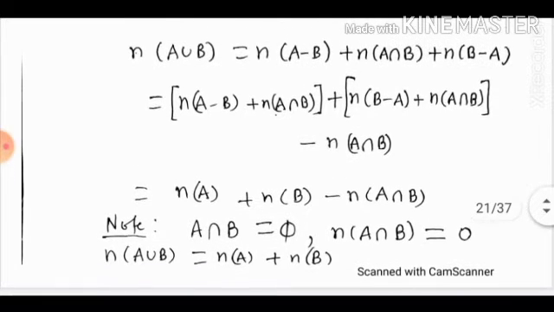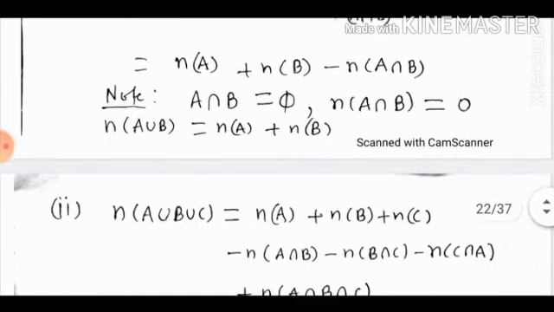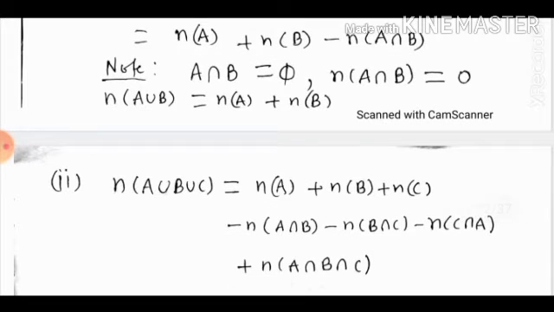Note, if A intersection B is equal to phi, then n(A intersection B) is equal to 0. Then n(A union B) is equal to n(A) plus n(B). Now n(A union B union C) is equal to n(A) plus n(B) plus n(C) minus n(A intersection B) minus n(B intersection C) minus n(C intersection A) plus n(A intersection B intersection C).